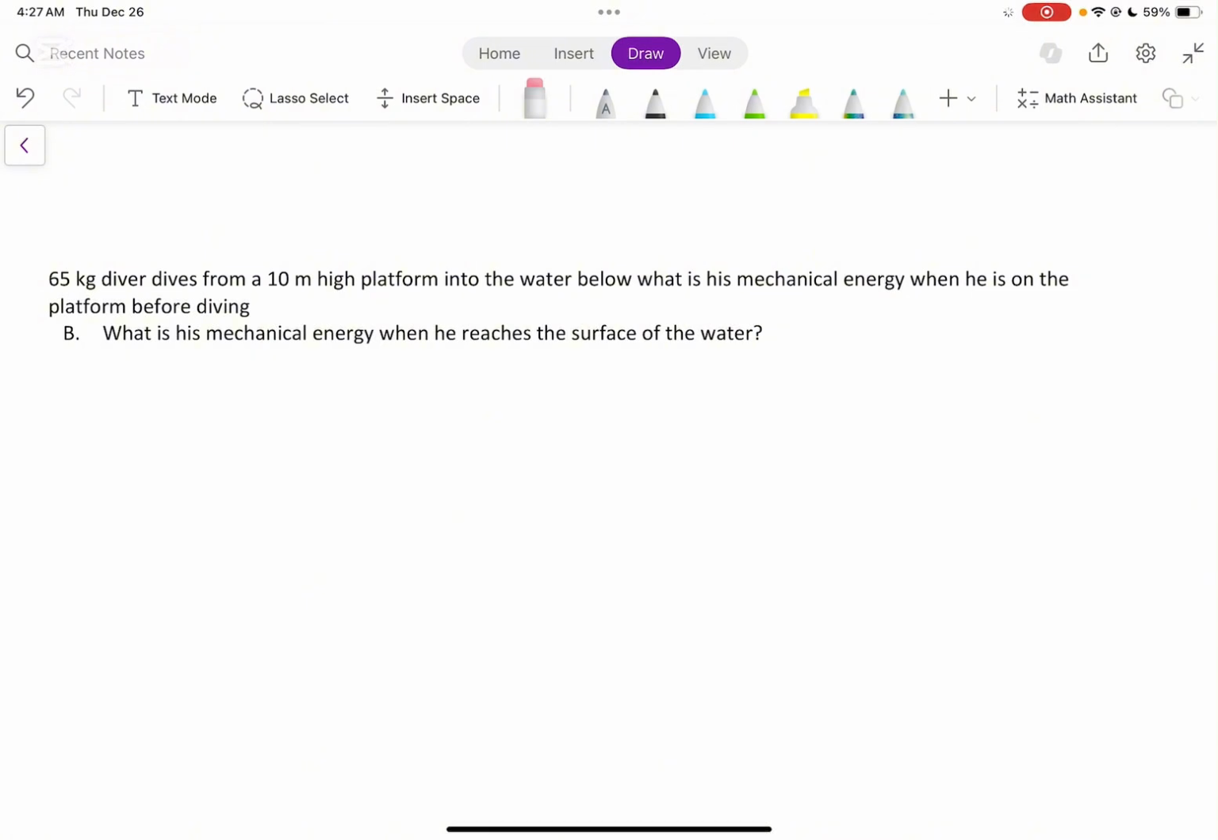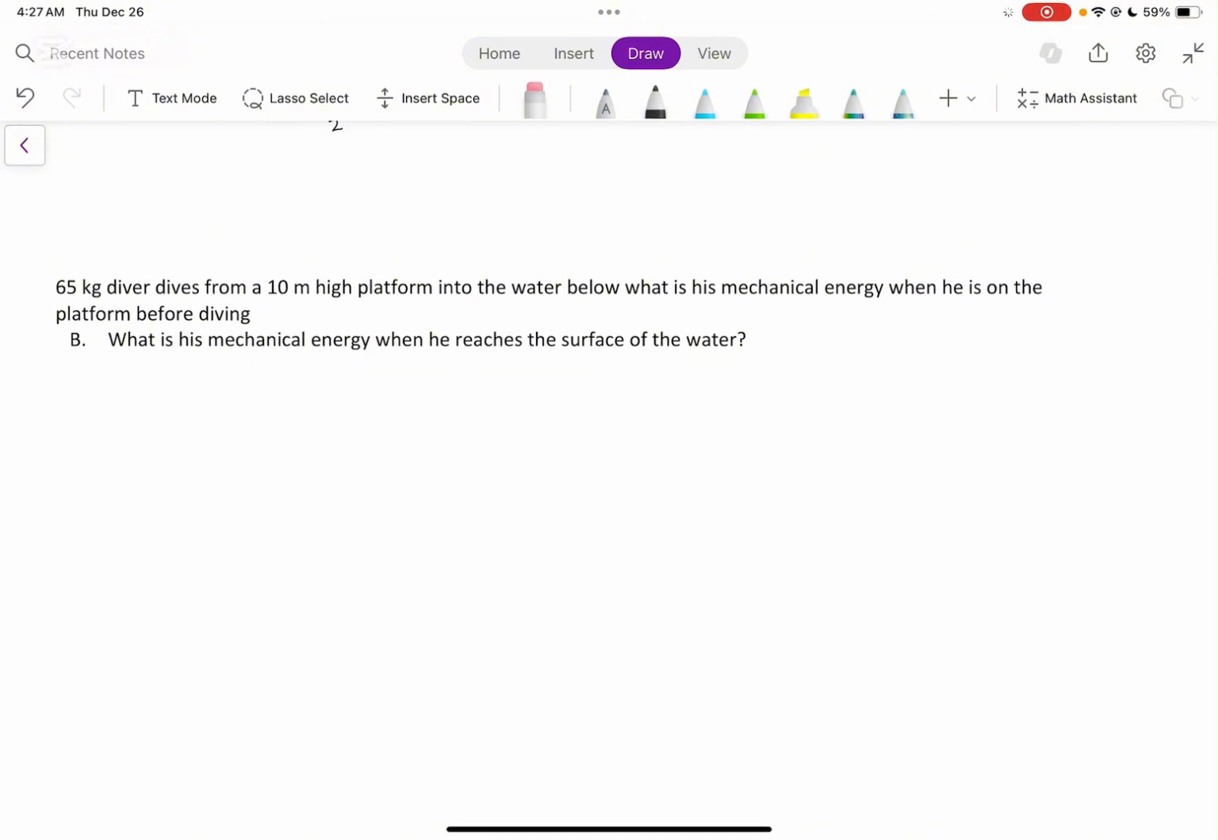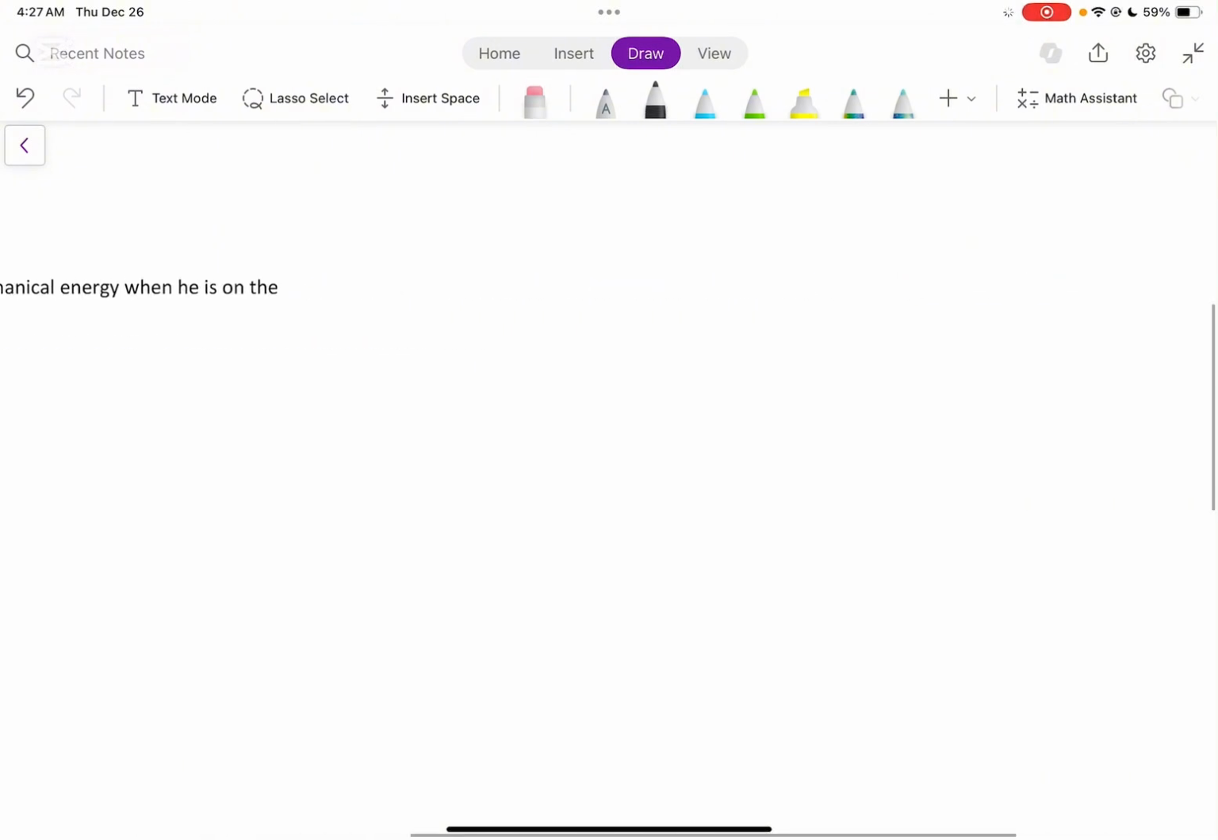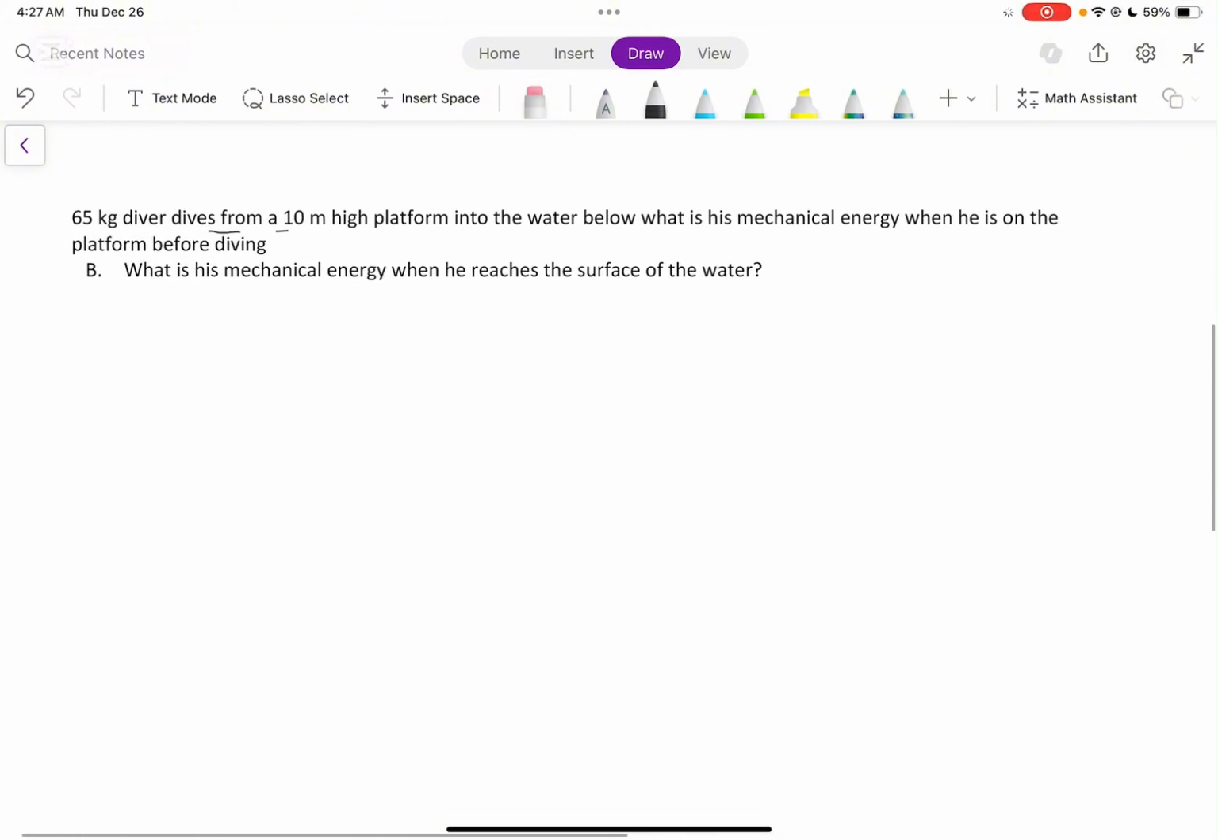About conservation of energy. So let's get into our givens right away. It says a 65 kilogram diver dives from a 10-meter high platform into the water below. What is his mechanical energy when he is on the platform before diving? So we remember that mechanical energy just means the sum of the kinetic and gravitational energy.